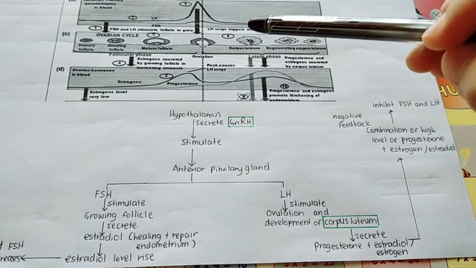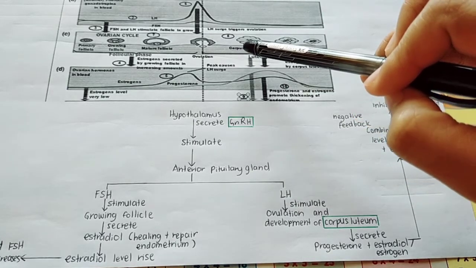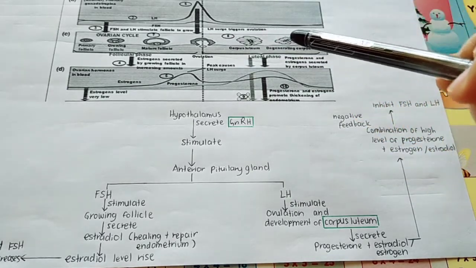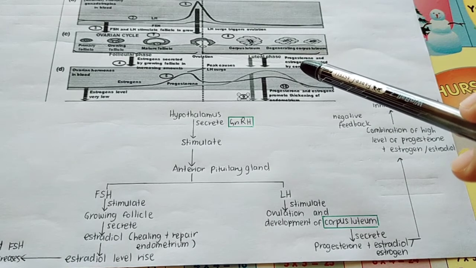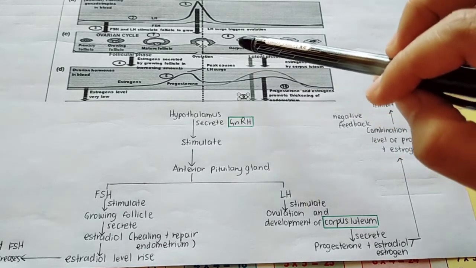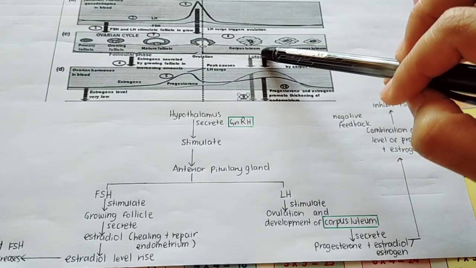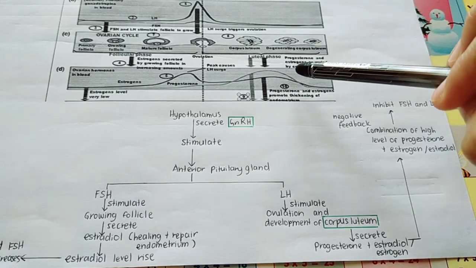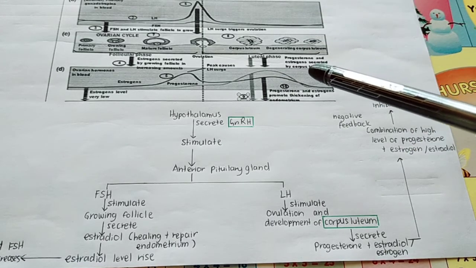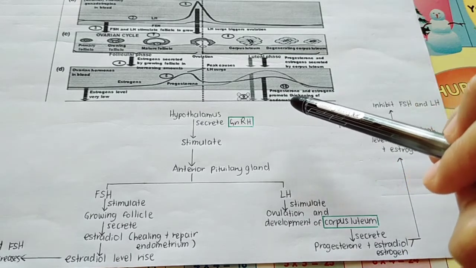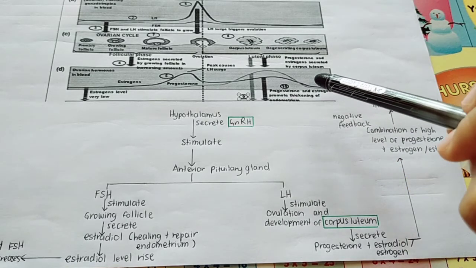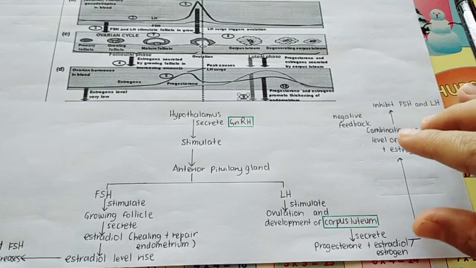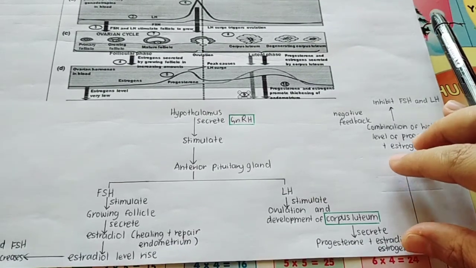Okay, if fertilization occurs, the corpus luteum is maintained by HCG that is released by the developing embryo. So the corpus luteum will continuously secrete progesterone and also estrogen. So that's why the endometrium lining will be maintained and ready to be implanted by the embryo. Okay.